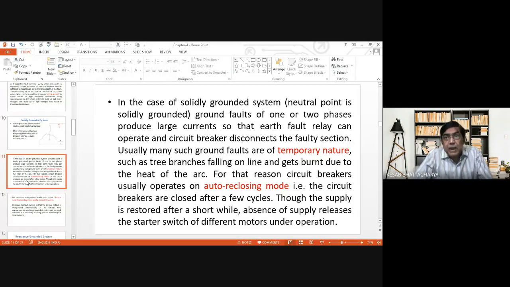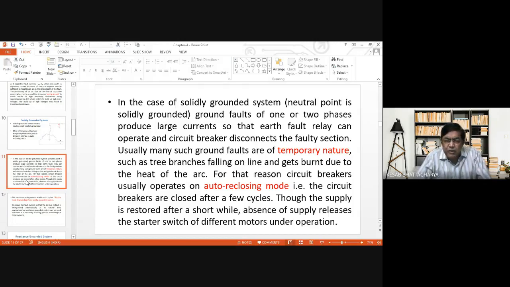The problems are that after removal of the fault, you can restore the supply, but in doing so, you have to take all the trouble to restart all the large motors connected in the system, because the motors are always provided with no volt coils.